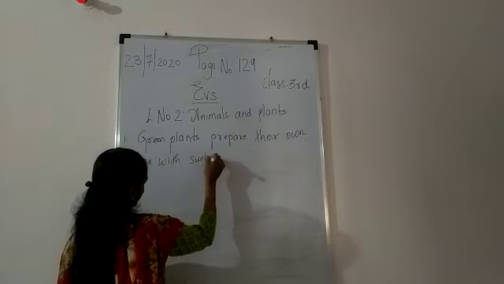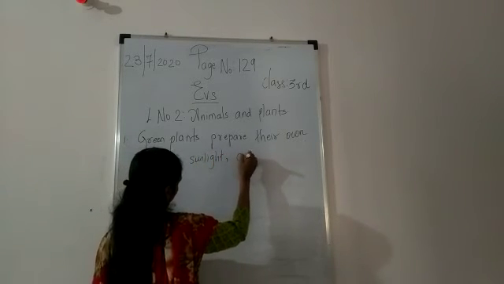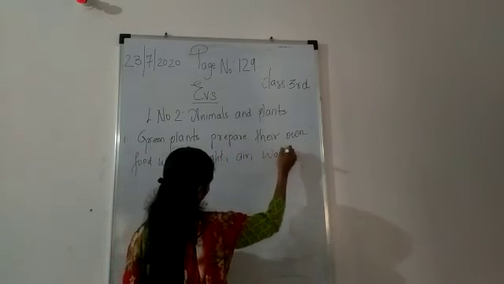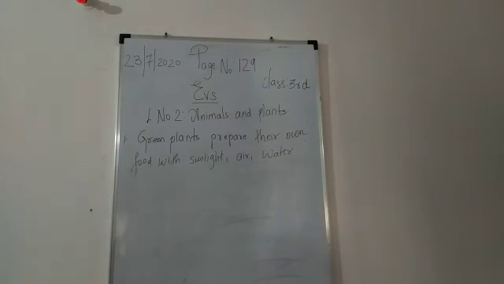sunlight, air and water. Okay. So green plants prepare their own food with the help of air, water and sunlight.